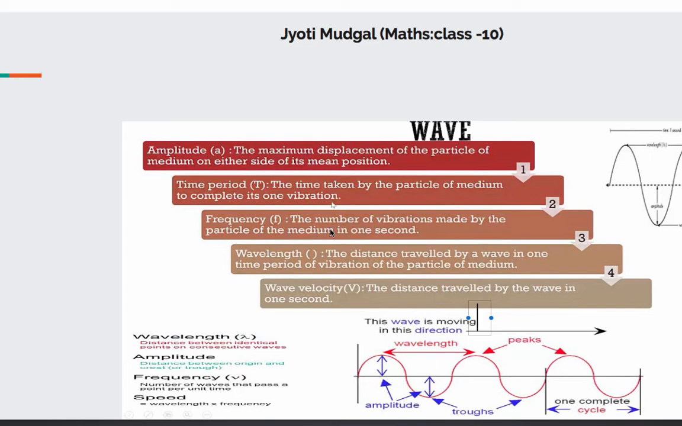Frequency: the number of vibrations made by the particle in 1 second. In 1 second, whatever the number of vibrations made by a particle, that is called frequency. Frequency is equal to 1 upon time period. So the unit of frequency is either hertz or per second.